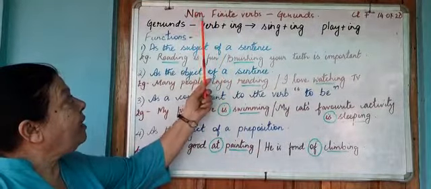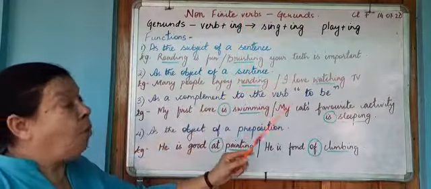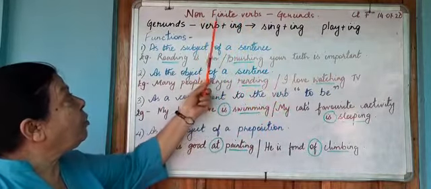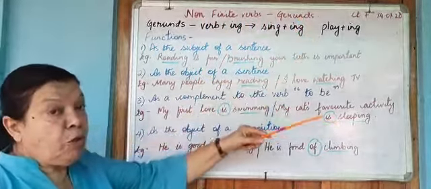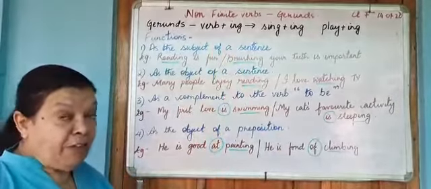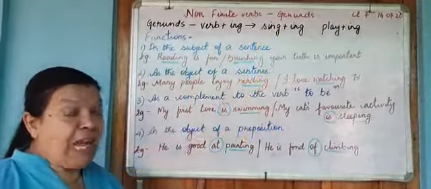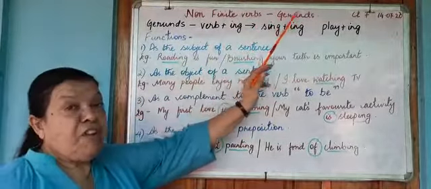Last class we did the non-finite verbs, the infinitive form. Today we're going to do the non-finite verbs, gerunds. Remember I told you non-finites are of three kinds. You have infinitives, you have gerunds, and we have the participles. So today let's see what a gerund is.